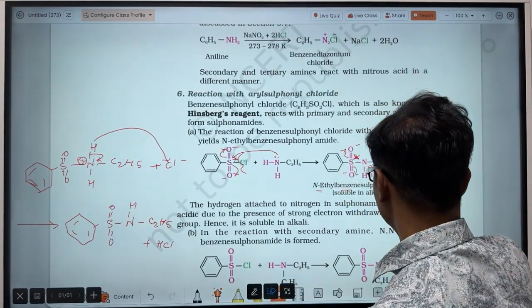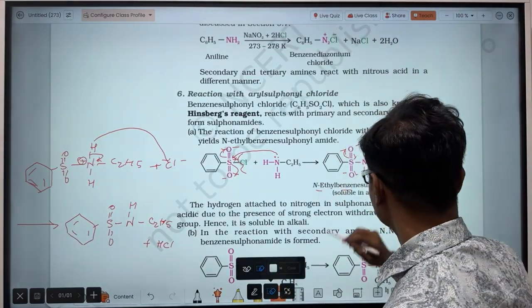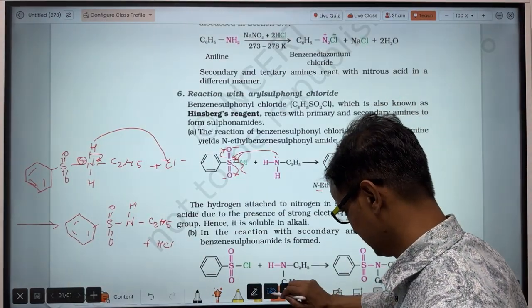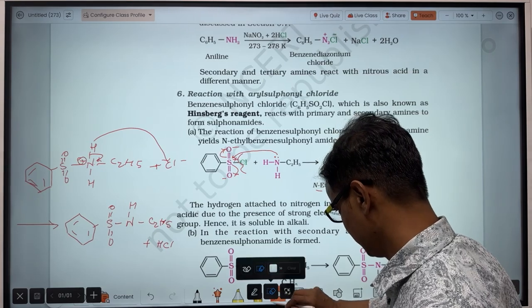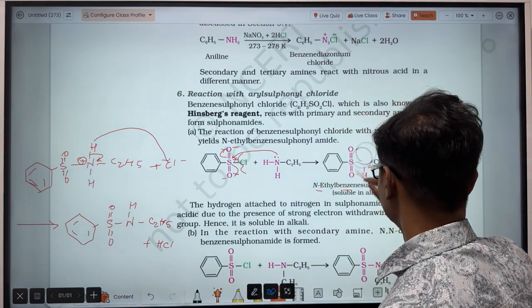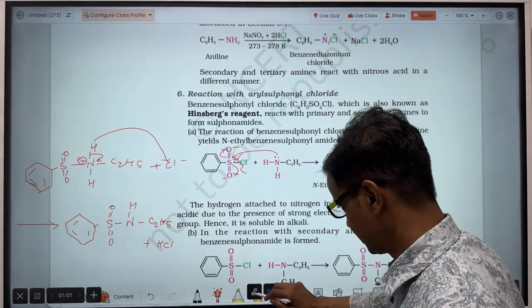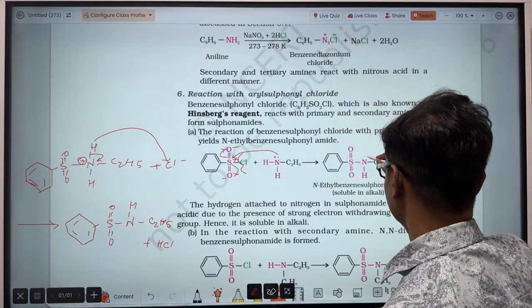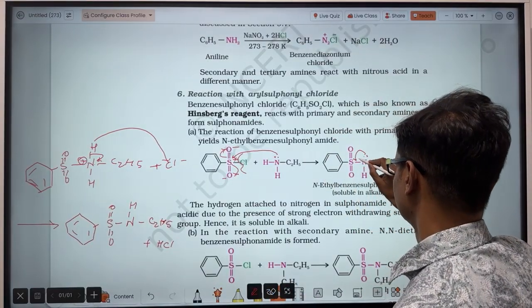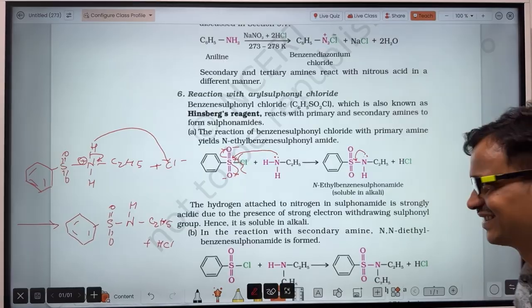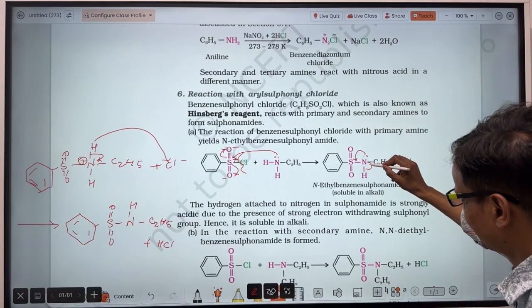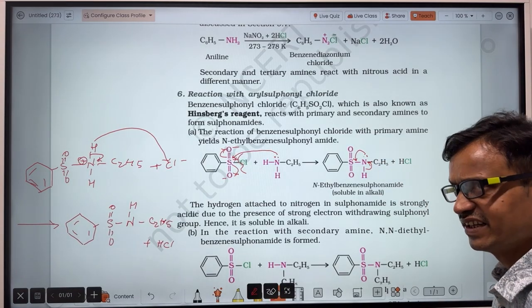As a result, the lone pair of electrons present at the nitrogen will come here for double bond formation, and it will have to attract the shared pair of electrons of the NH bond.